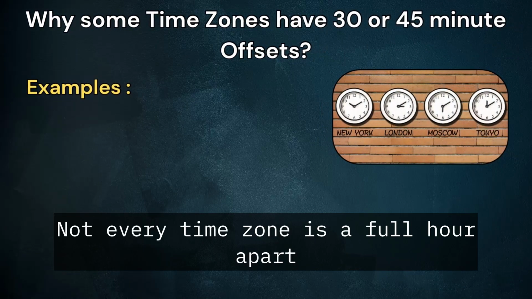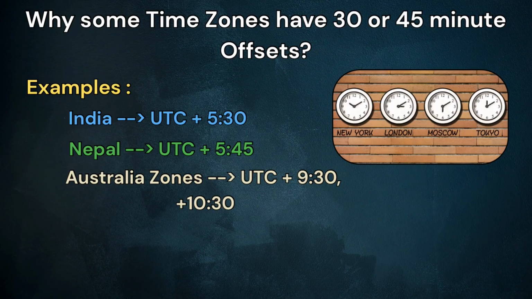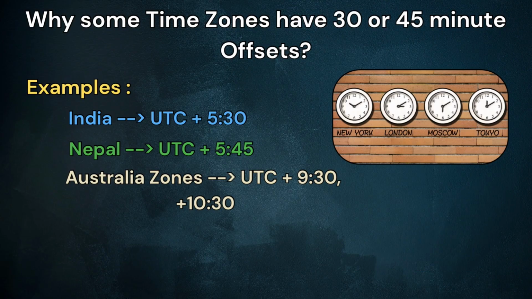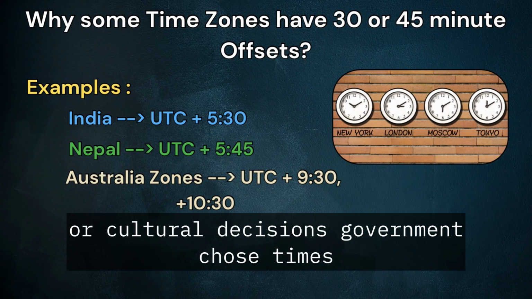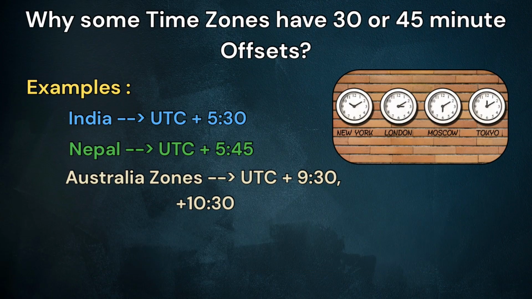Not every time zone is a full hour apart. Some places are 30 or even 45 minutes ahead or behind. These are political or cultural decisions. Governments chose times that match their daily sunlight pattern best.